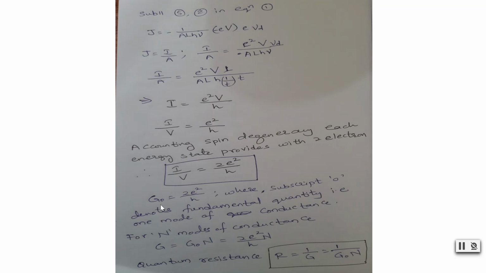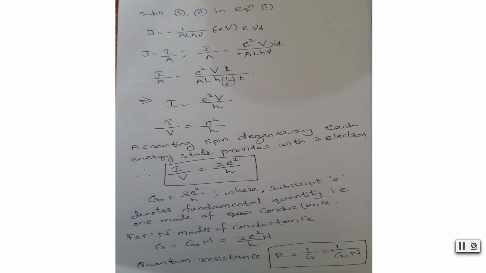Then G naught is equal to 2 e square by h, where the subscript naught denotes the fundamental quantity, that is 1 mode of conductance. So for N modes of conductance, we get G is equal to G naught times N, which is 2 e square by h into capital N. So the conductance depends upon N, and it varies in quanta.